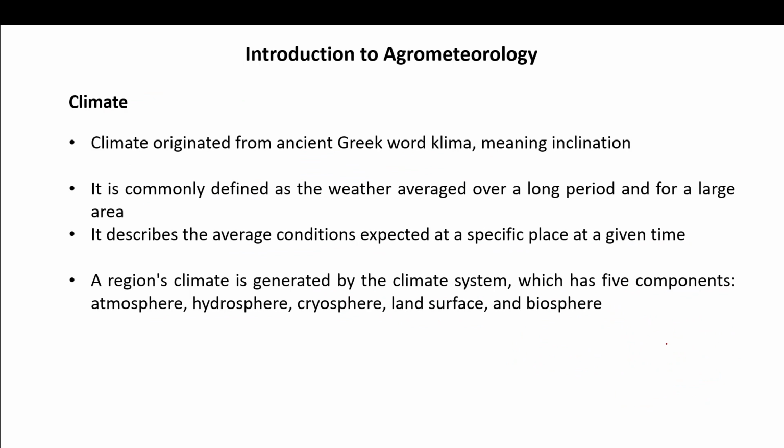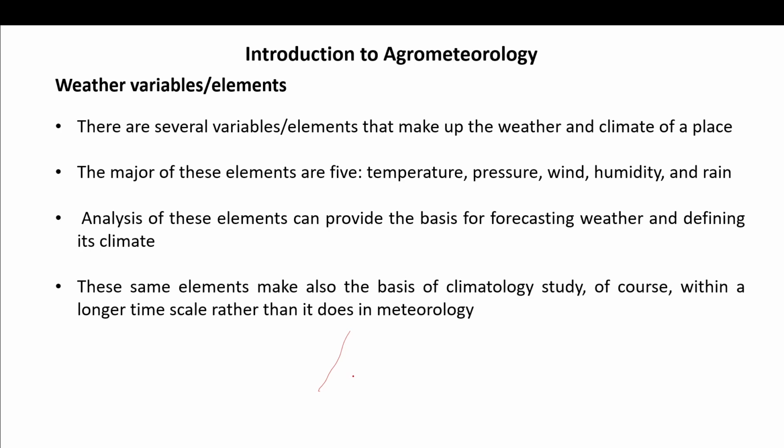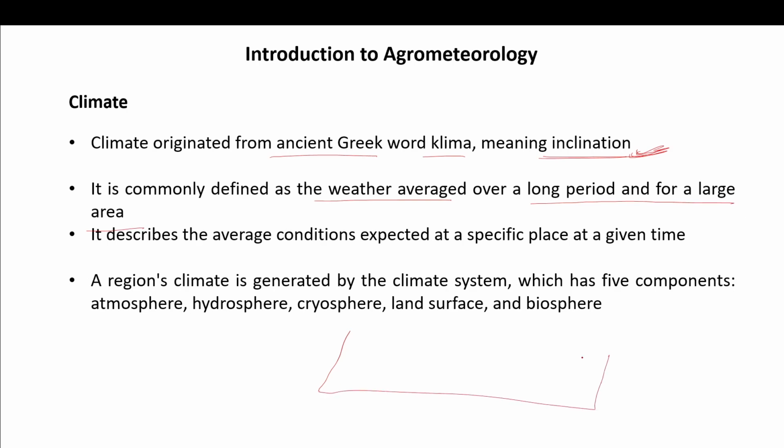Now, climate. The word climate originates from the ancient Greek word klima, meaning inclination. Very important. Inclination. It is commonly defined as the weather averaged over a long period and for a larger area. So we have a larger area, and we know the weather for, say, 3 months.